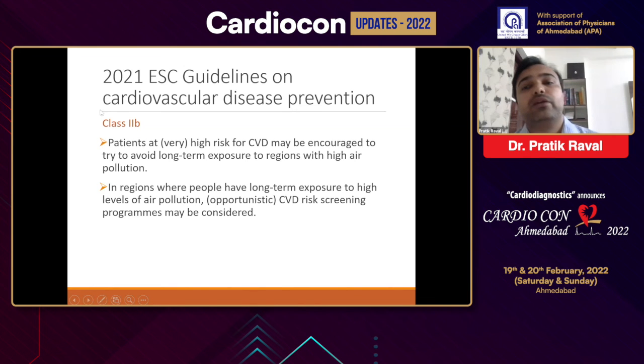That is why the current guidelines by the European Association have recommended that patients who are at very high risk of CVD should be encouraged to avoid long-term exposure to areas with very high air pollution. And in regions where people have long-term exposure to high levels of air pollution, risk screening programs should be considered on a regular basis.